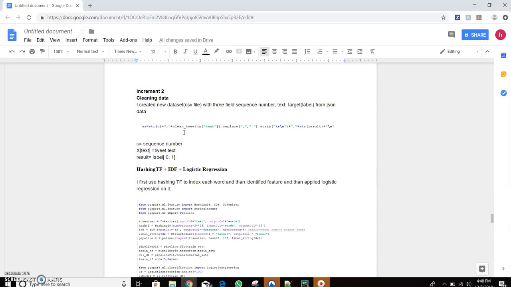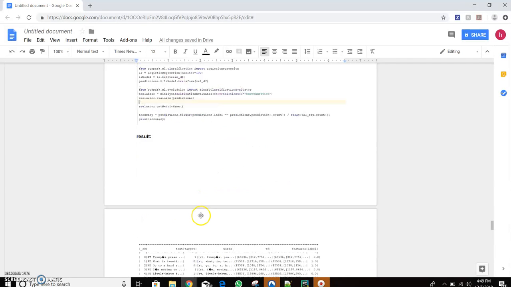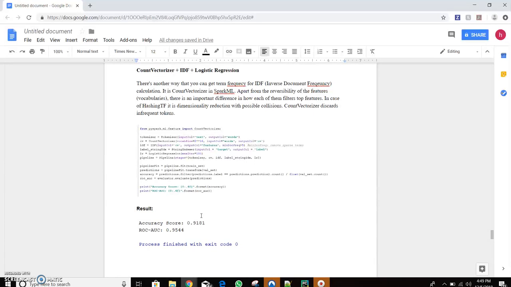I am giving this table to Spark to build the machine learning model. I have built two different models using two different techniques. The first one was using hashing TF plus IDF plus logistic regression. By using this, I was getting an accuracy of 94%. The second one I used was count vectorization plus IDF plus logistic regression. This was giving me an accuracy of 95%.